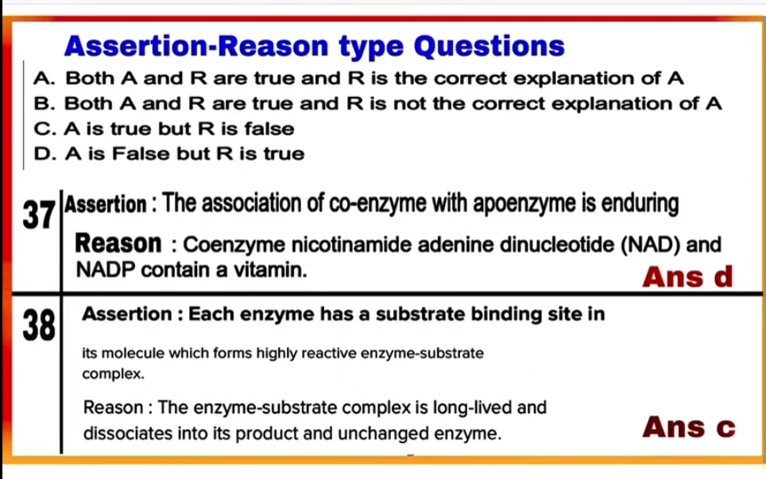Now see the reason. The enzyme substrate complex is long lived and dissociates into its product and unchanged enzyme. This is the false statement. The enzyme substrate complex is short lived and dissociates to product and unchanged enzyme. So here mark C as a correct answer. Here A is true but R is false.